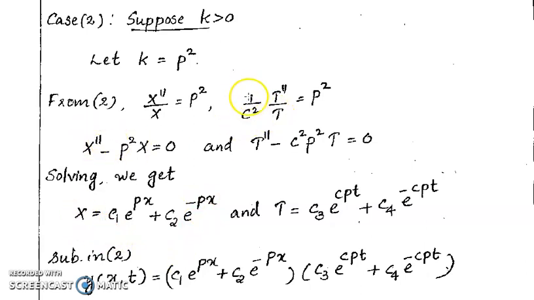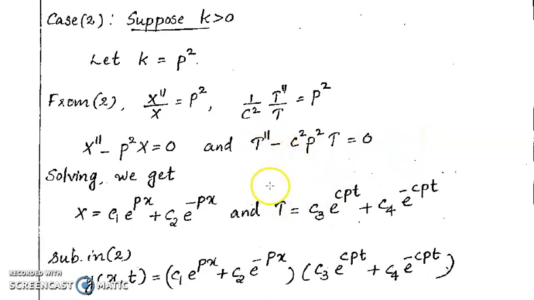And similarly, we have 1 by c square capital T double dash divided by T is equal to p square, and this is the same as T double dash minus c square p square T equal to 0. Cross multiply, and T double dash is d square capital T divided by dt square, minus c square p square into T equal to 0. Here we consider d by dt equal to capital D.